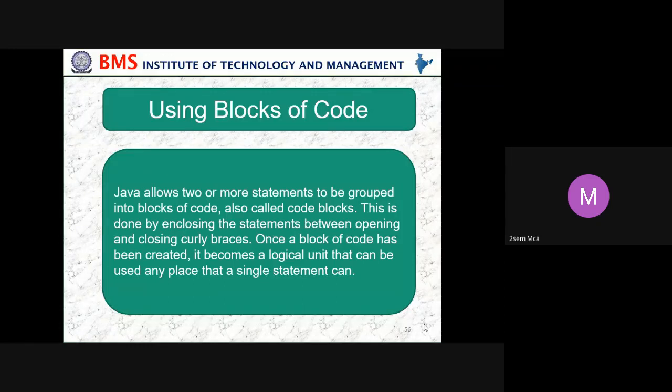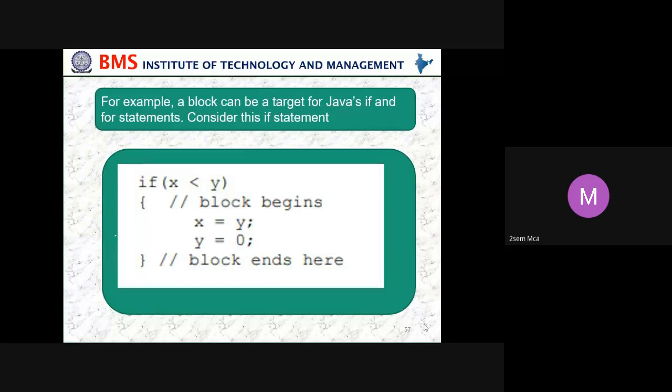This is done by enclosing the statements between opening and closing curly braces. Once a block of code has been created, it becomes a logical unit that can be used any place that a single statement can. The opening bracket starts the block and the closing bracket is the end of the block. Within that block, we can use any number of lines. That is what is called a block.